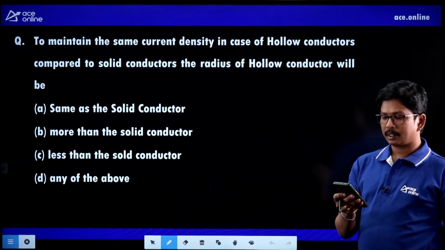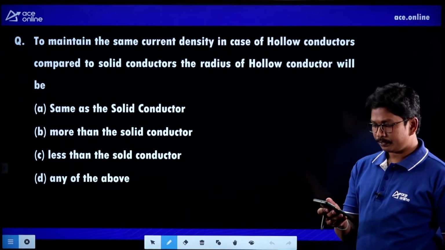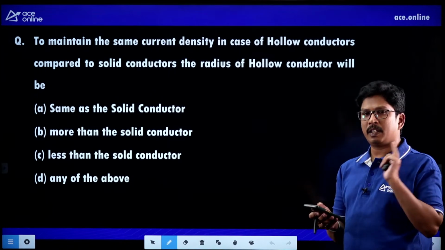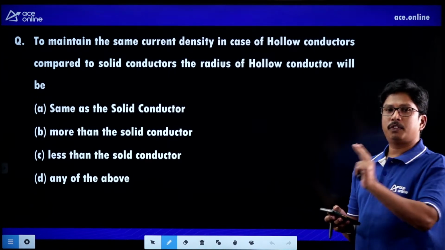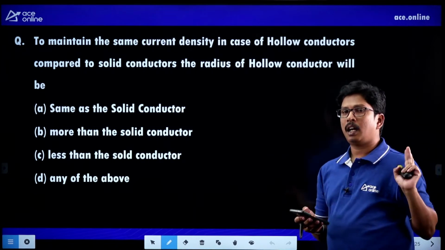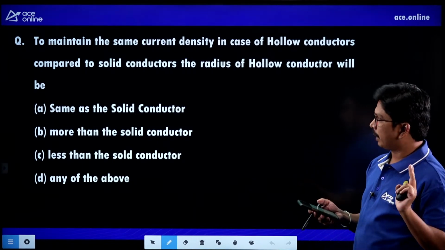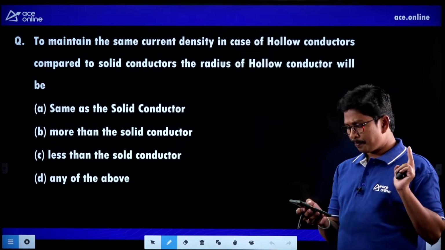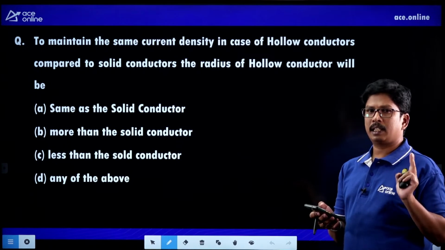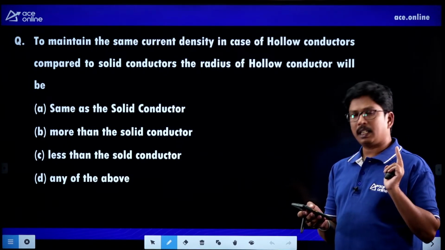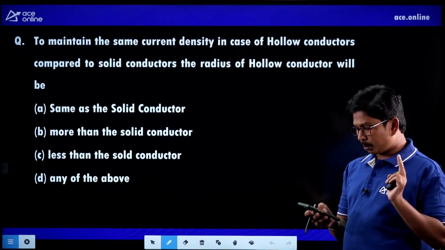What may be the answer, students? Any answer can I expect here? To maintain the same current density, I want to maintain same current flow in both solid conductor and hollow conductor. Option B, more than that of solid conductor. Very good. Very simple question. Clear, right? These are the questions which are very, very important particularly for RRB JE aspirant students.